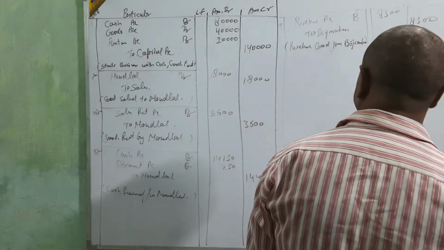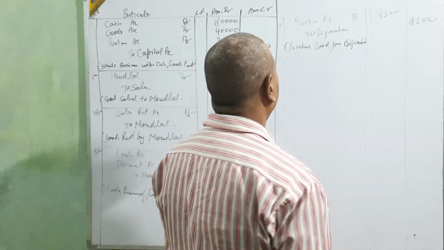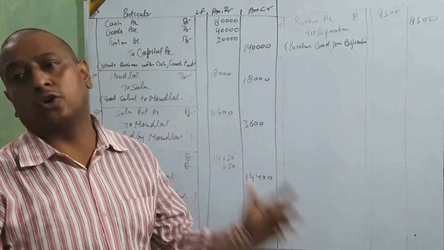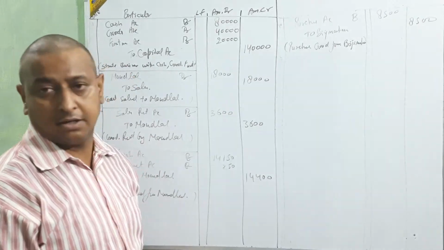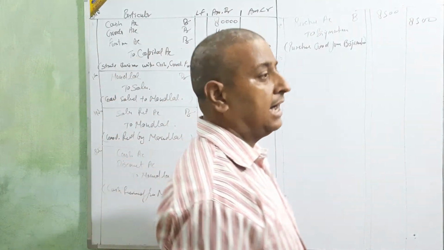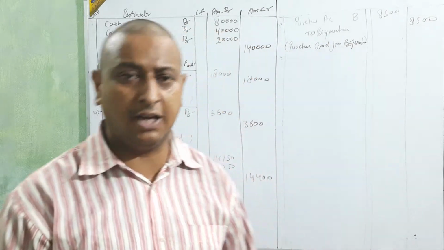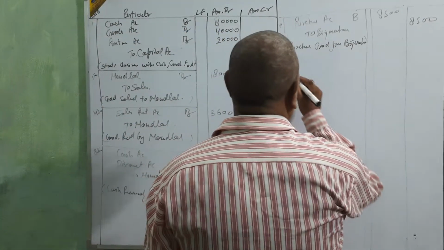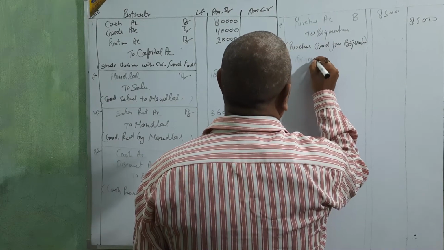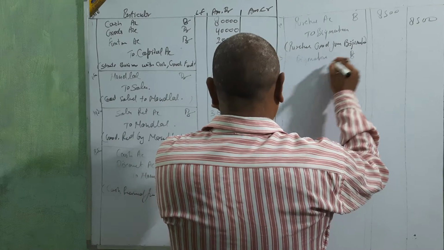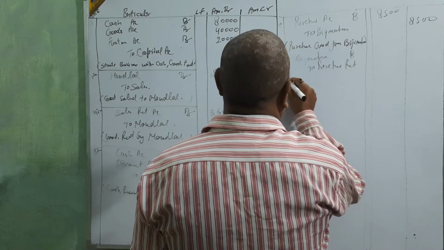Okay. Next. June 30. Return goods to Bridge Mohan of the list price. We are going to return the goods to Bridge Mohan. It means that is purchase return. Just like sales return is debited, purchase return will be credited. Just see. Bridge Mohan debit to purchase return.